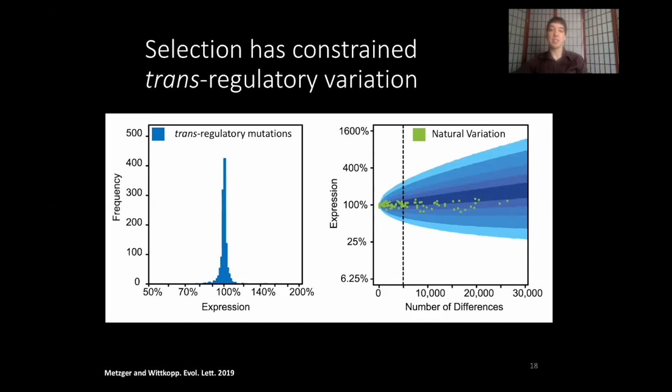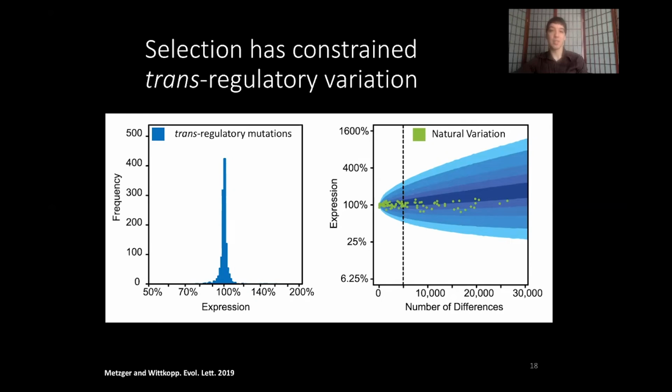So what this says is that while there is considerable variation in TDH3 transregulation among these strains, that variation is still much, much less than we would expect given a neutral process alone. From this, then, we can infer that natural selection is maintaining the level of TDH3 expression in this narrow range, and anything within that is okay, but outside of that, there may start to be some fitness consequences. And if you're interested in this, there's more evidence for tests of selection as well as some comparisons of fitness in the paper.